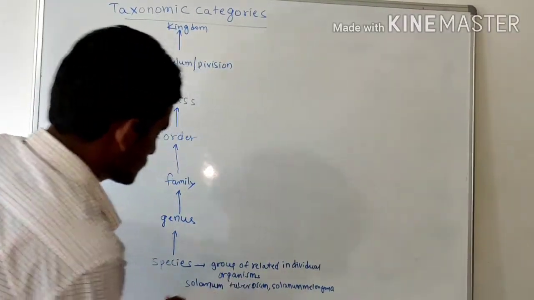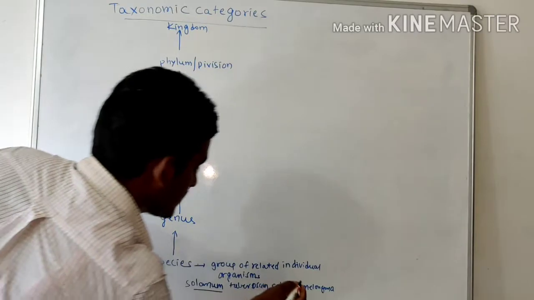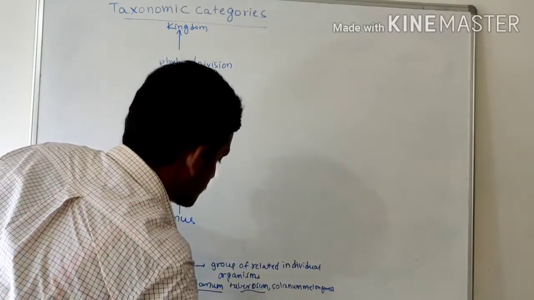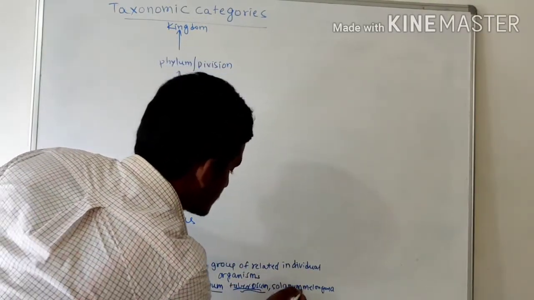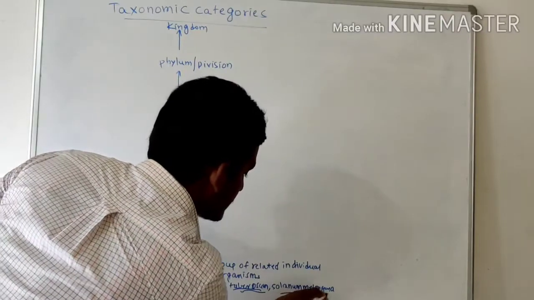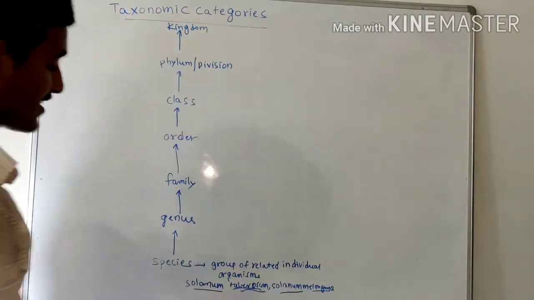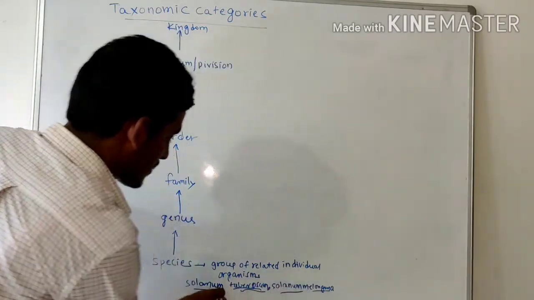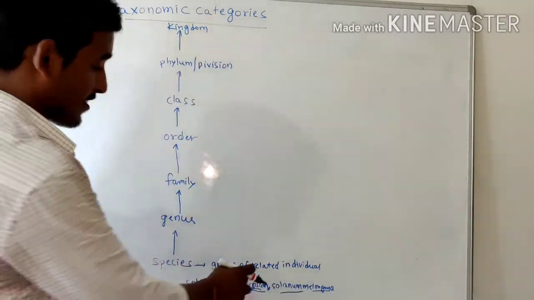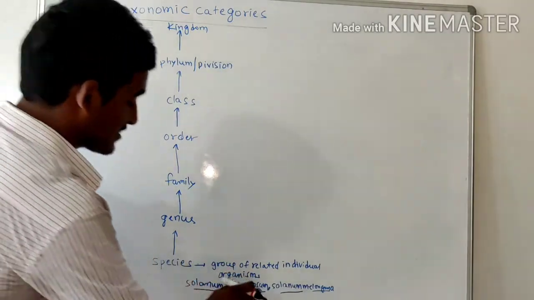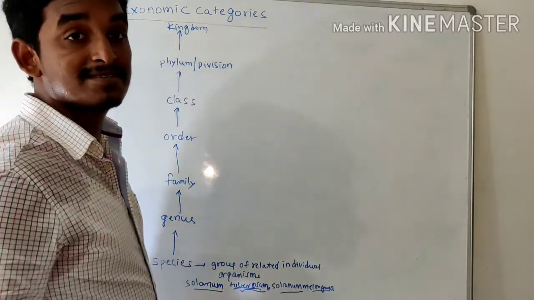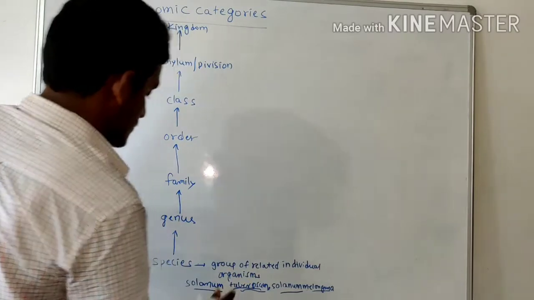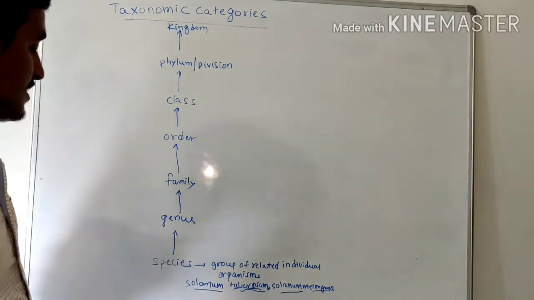In Solanum tuberosum, Solanum is the genus name and tuberosum is the species name. Solanum is a common genus name, but the species name is different.